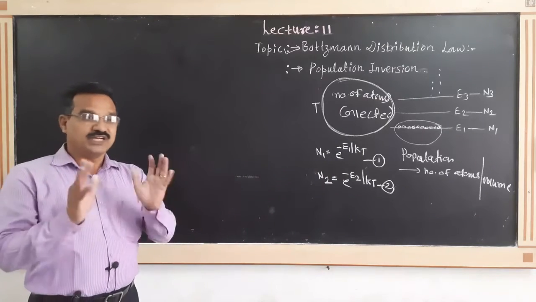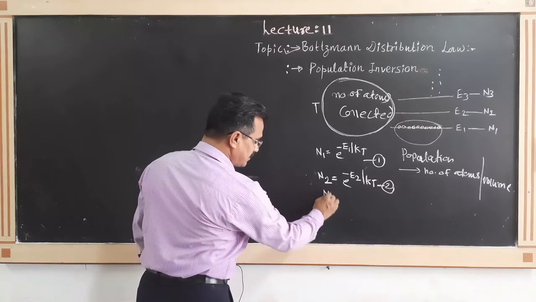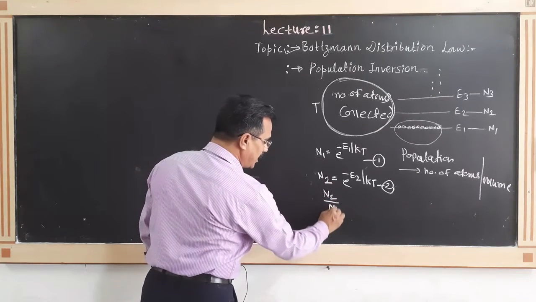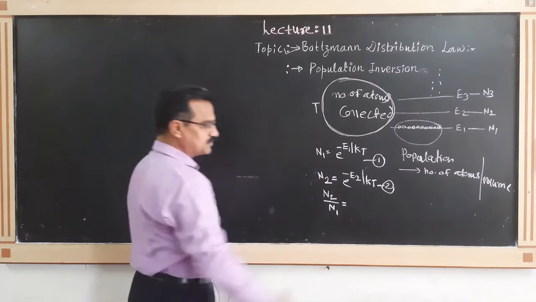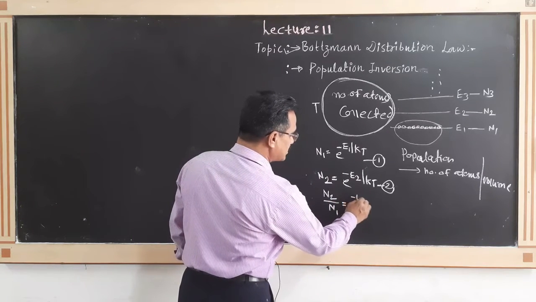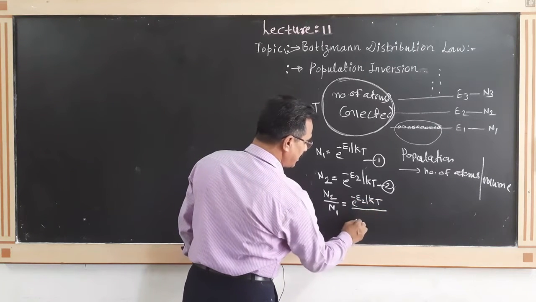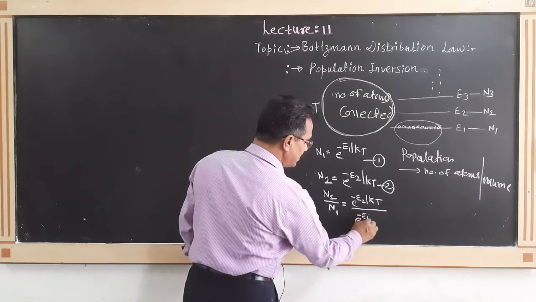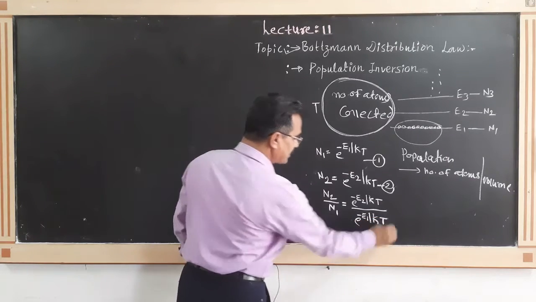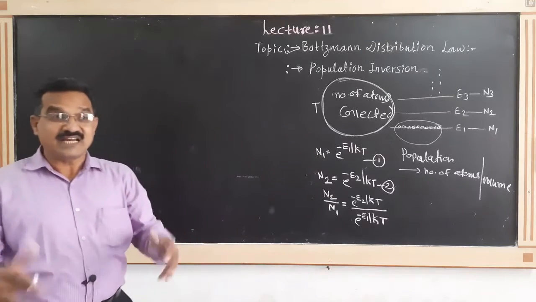When we divide equation second by first, N2 upon N1 is equal to e raised to minus E2 by kT divided by e raised to minus E1 divided by kT. And N2 upon N1 we call the relative population.